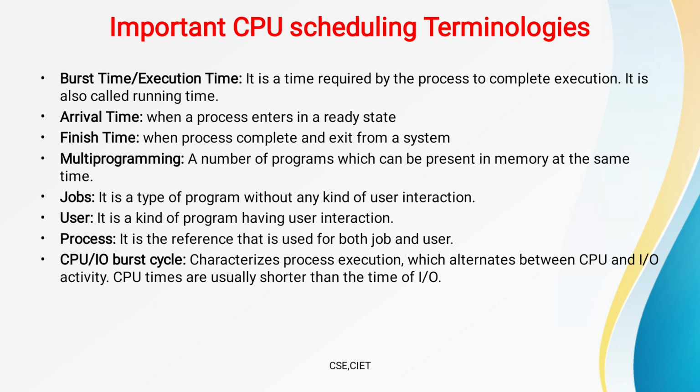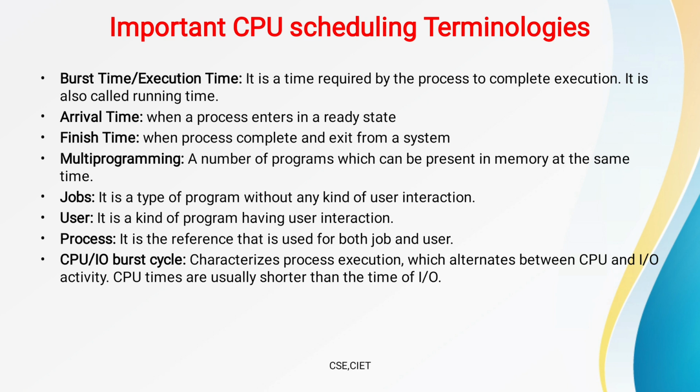The next one is multi-programming. What does multi-programming mean? Already we have discussed: a number of programs which can be present in memory at the same time. Simply, multiple programs are in memory at the same time. That is multi-programming. Job: it is a type of program without any kind of user interaction. User: it is a kind of program having user interaction.